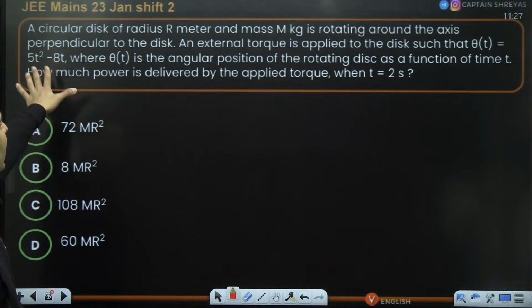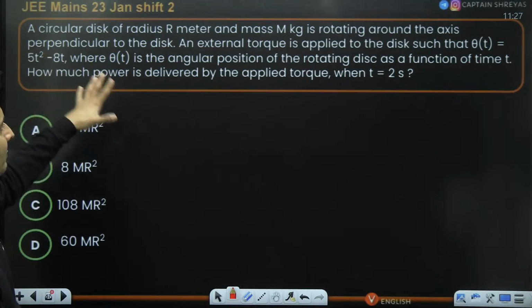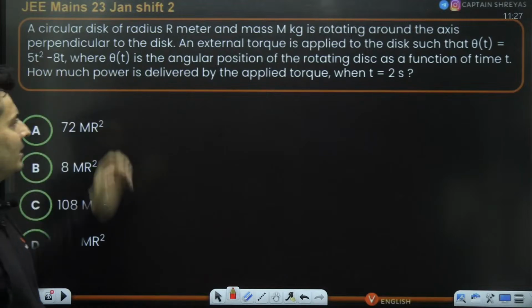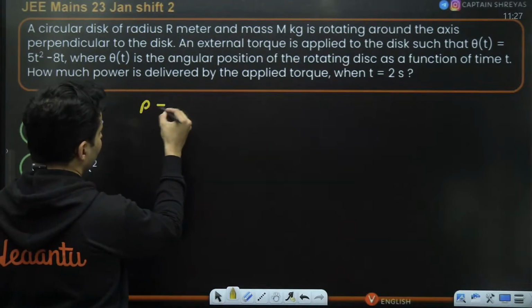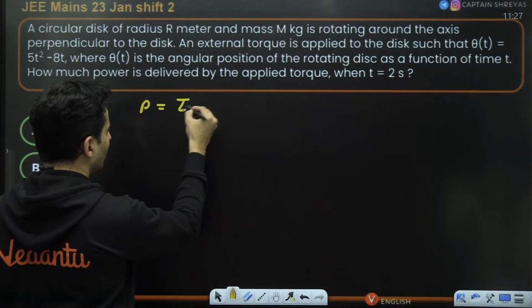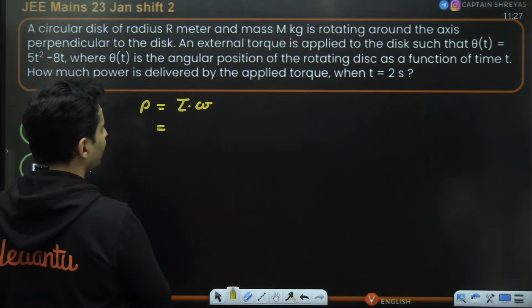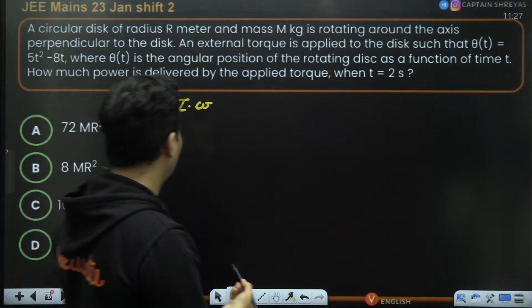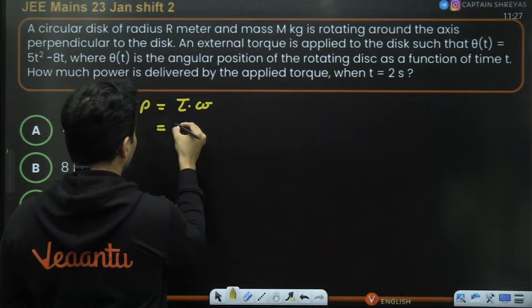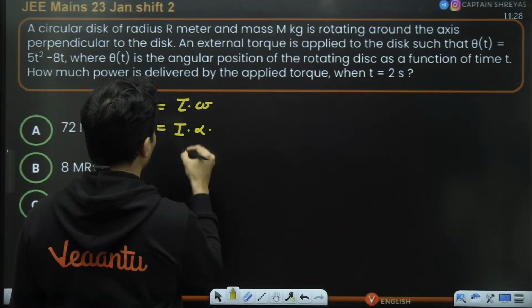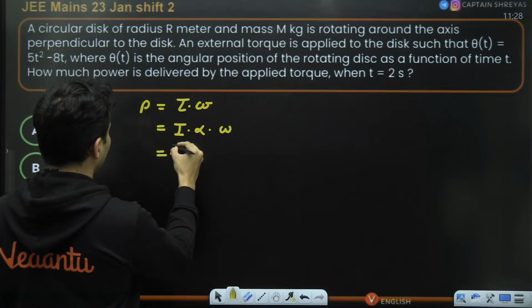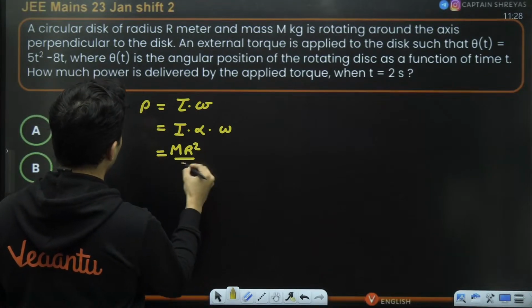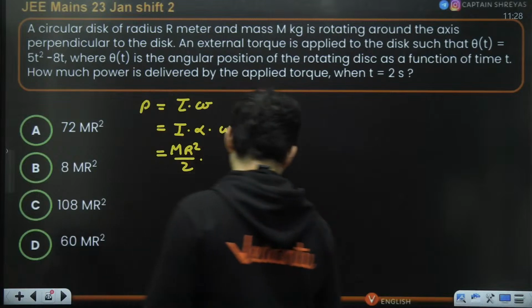Some disk, radius, mass, angular position. The question is how much power is given at 2 seconds. So power is asked, and we know power, just like force into velocity, is torque into angular velocity. But I do not know the torque, and torque is nothing but moment of inertia into alpha. Okay, moment of inertia, it's a disk, right? So it is mr square by 2. I just do not know what is alpha and omega.